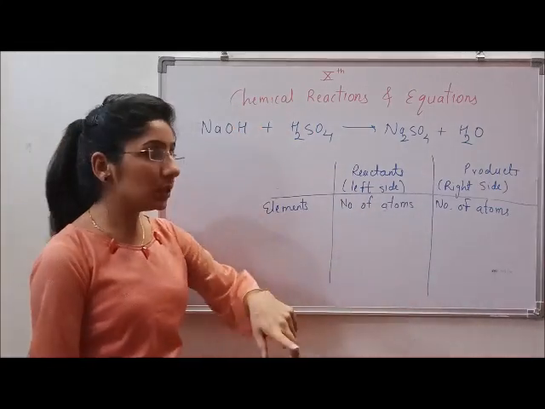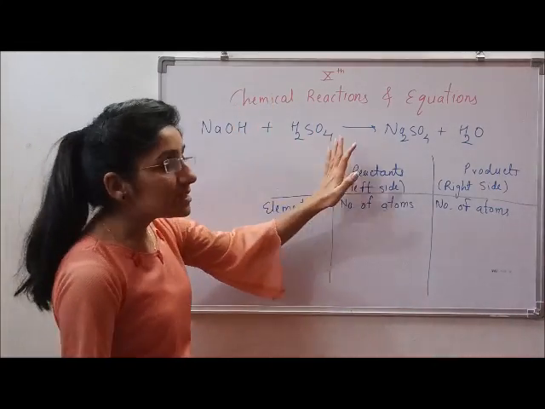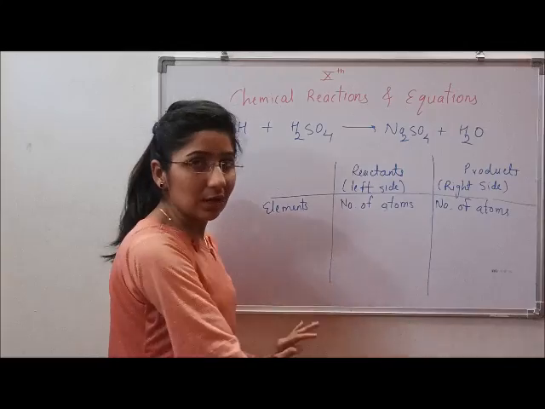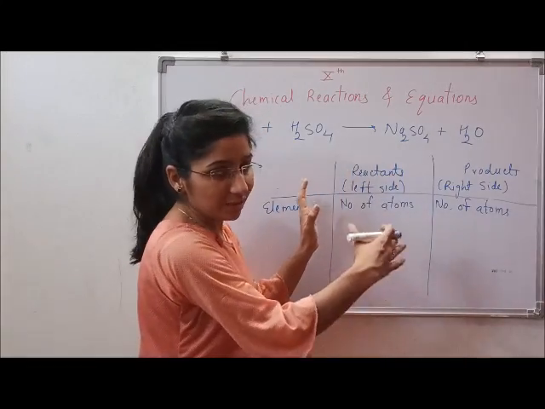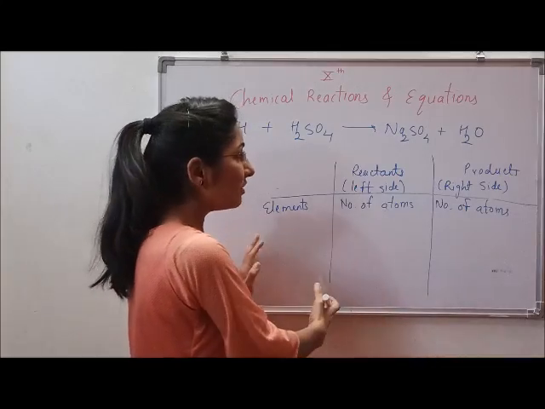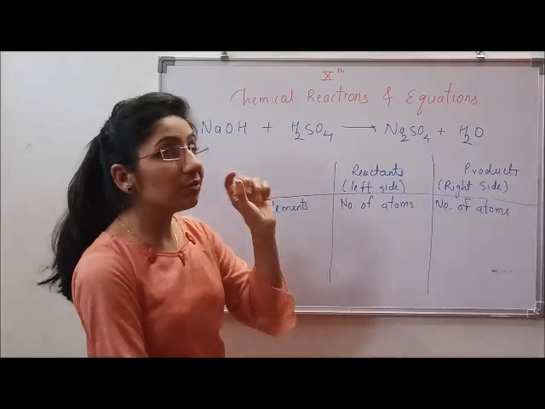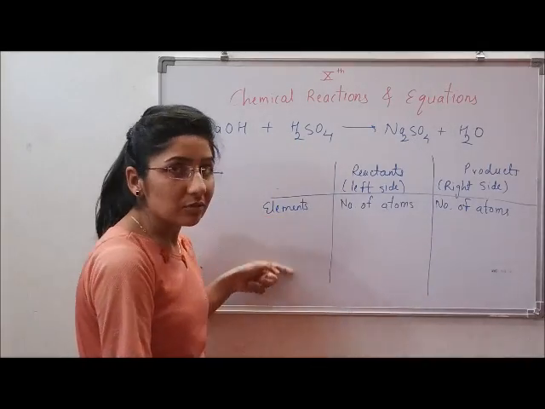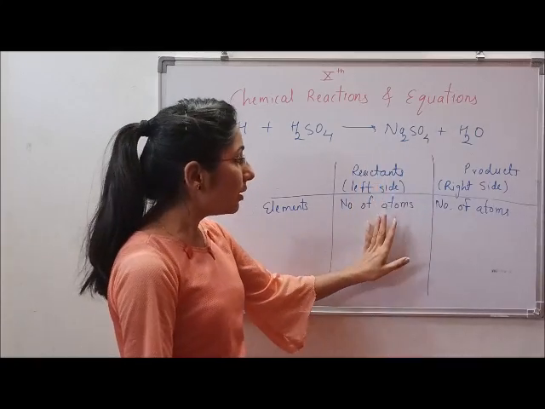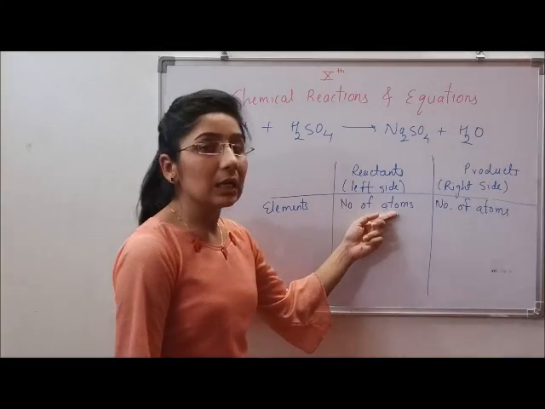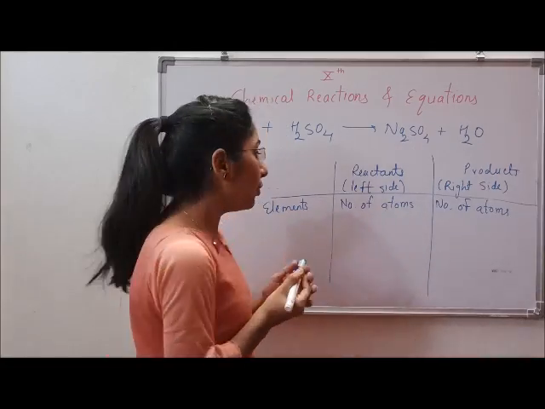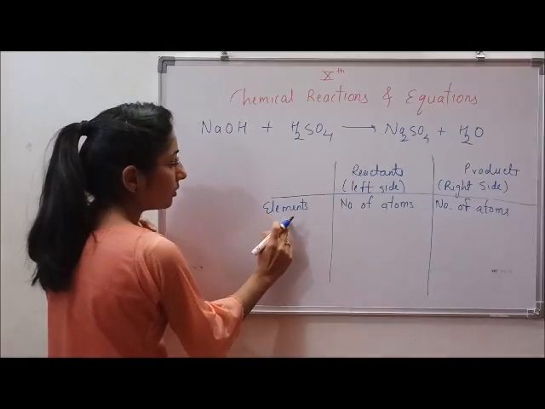So as we can see, to balance the chemical equation we need to draw a table. In the table there will be three columns. In this, first will be the elements, so we'll be writing each individual element in this column, and a column for reactants and a column for products, which will indicate the number of atoms. So to start with, let's write the elements.